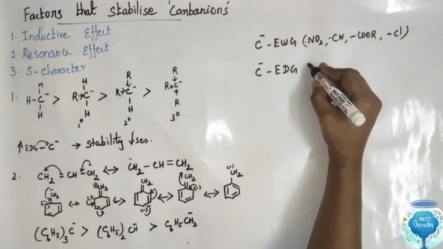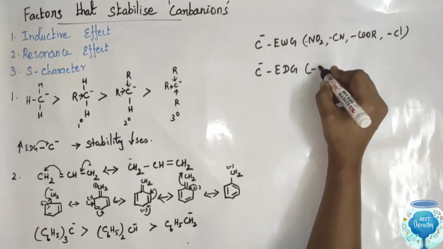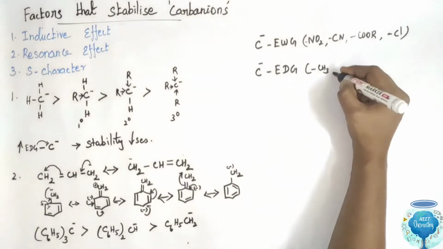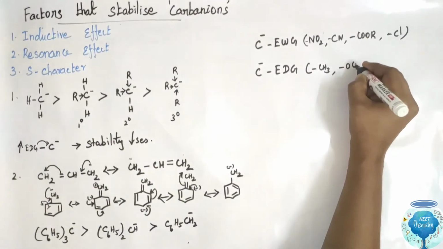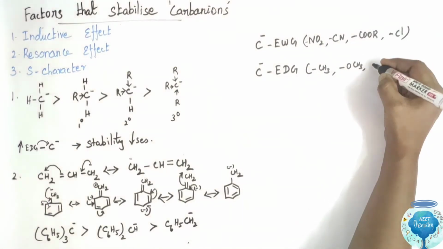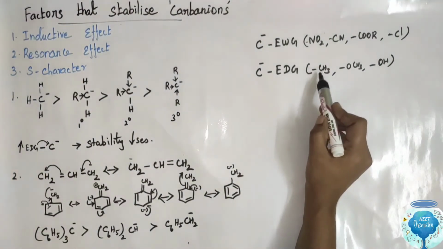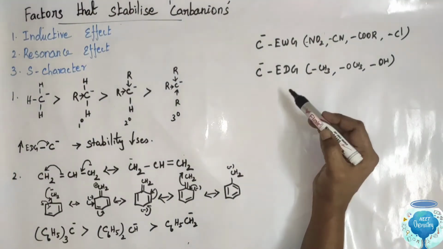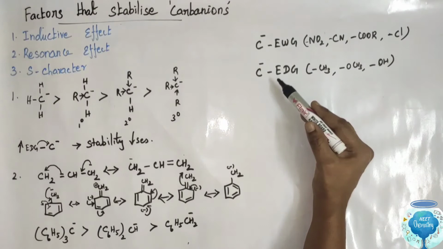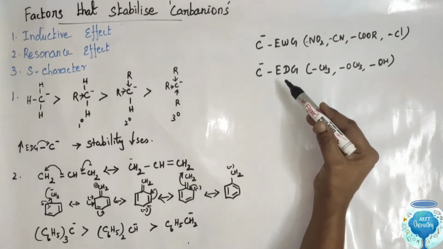Examples of electron donating groups are alkyl, oxy group, and hydroxy group. They donate the electron towards carbanions.